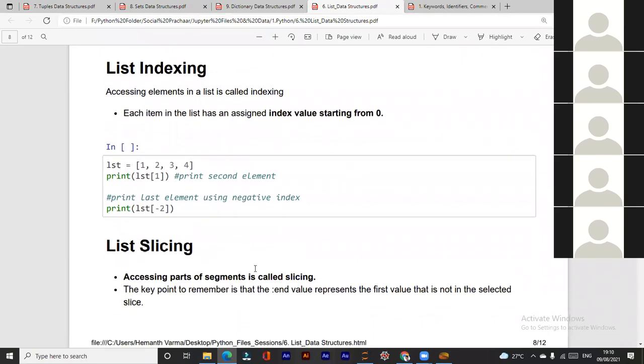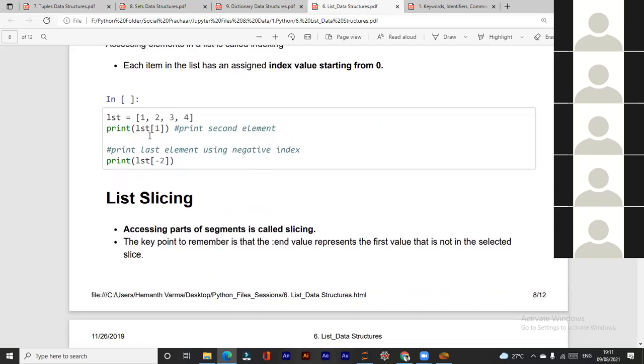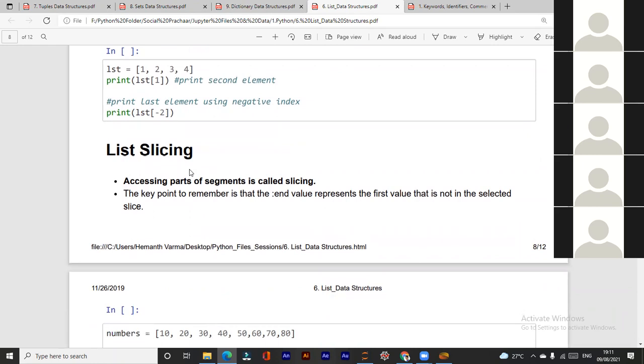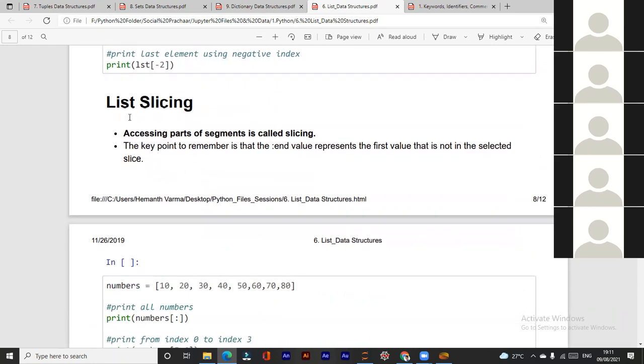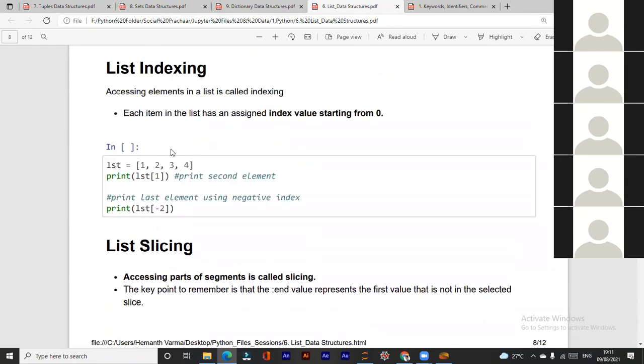List indexing. Each element in the list has an assigned index value. Indexing, you all know, I think. So it's not new to you. Anyone who doesn't know indexing in list? Anyone? Because we have mixed people. Some know about Python. Some are very new to it. So anyone new who doesn't know how to do indexing? Sir, me. Okay.